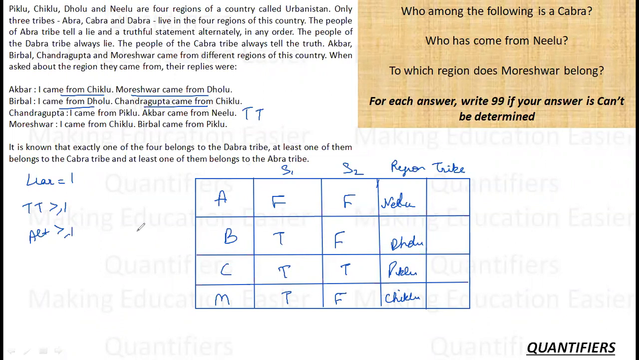So now let's see who's from which tribe. The truth teller is Kabra tribe. Okay, the people of Kabra always tell the truth. So truth teller, this is Kabra. The always lying people were who? Dabra always lie. So these are Dabra. And the first tribe, that is Abra. These are Abra.